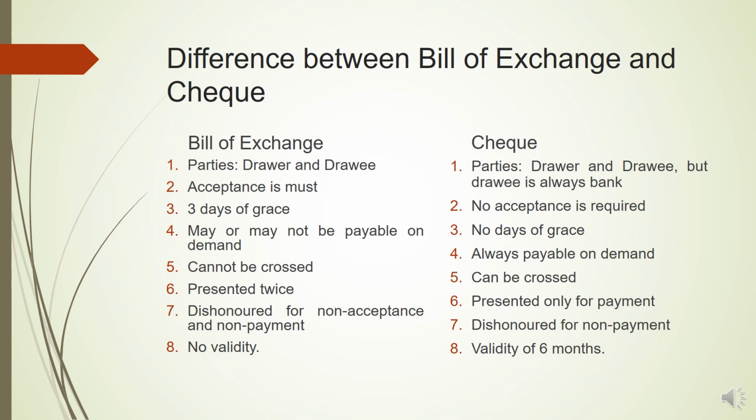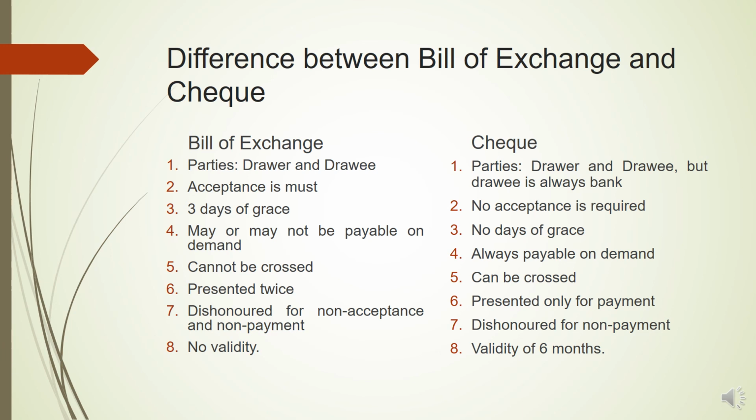In case of bill of exchange, 3 days of grace are there. That is, like a 3-month time period is given. So while calculating the maturity date, after adding 3 months, 3 days of grace are also added for arriving at the maturity date. But in case of check, no days of grace are there. Whenever it has been presented, the payment has to be made by the bank, although some hours or some days are required for clearing the transaction, for debiting and crediting the accounts, but otherwise there are no days of grace. Usually these days, if a check is presented, the payment gets credited within a day or in some hours also.